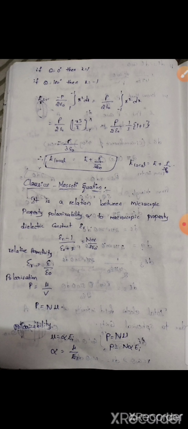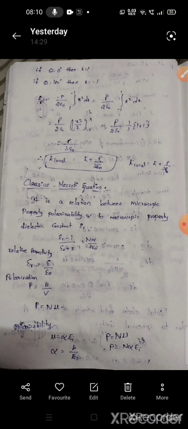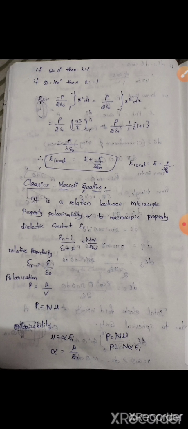Therefore, substituting the E3 value in the first equation, we get E local equal to E plus p by 3 epsilon naught. Clausius-Mossotti relation. It is a relation between the microscopic property polarizability alpha and the macroscopic property dielectric constant epsilon r. Epsilon r minus 1 by epsilon r plus 2 equal to N alpha by 3 epsilon naught. We are going to derive this equation.